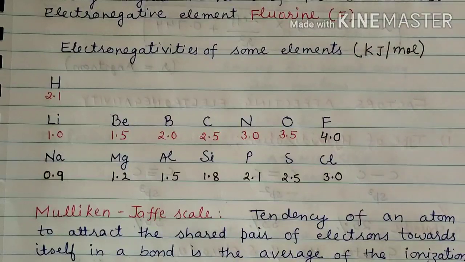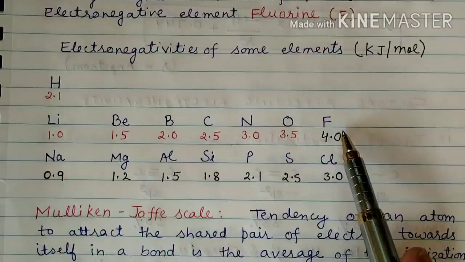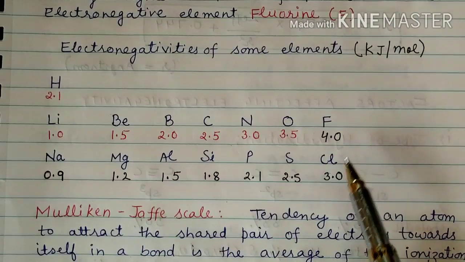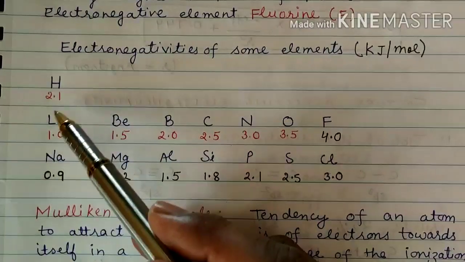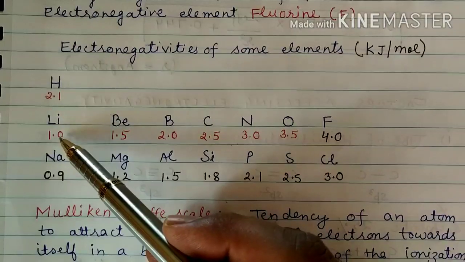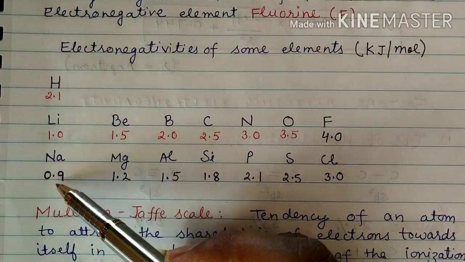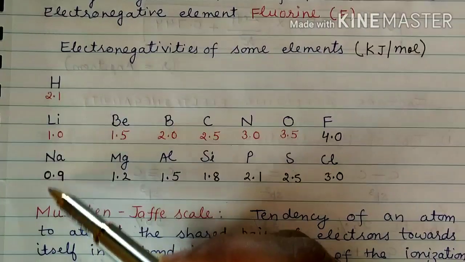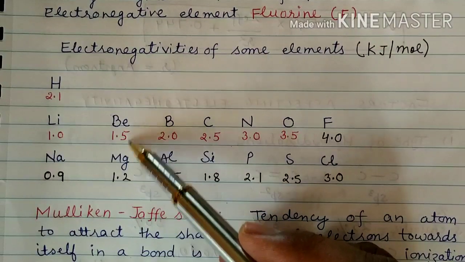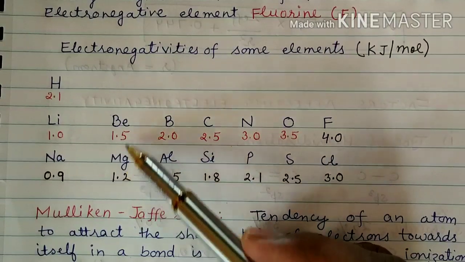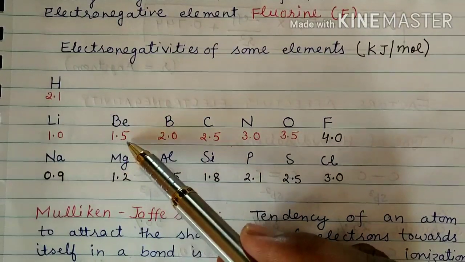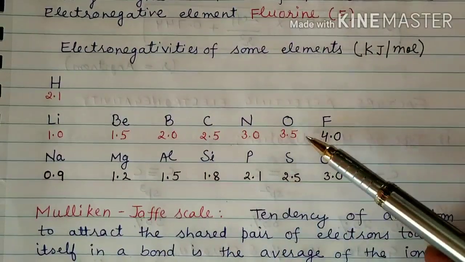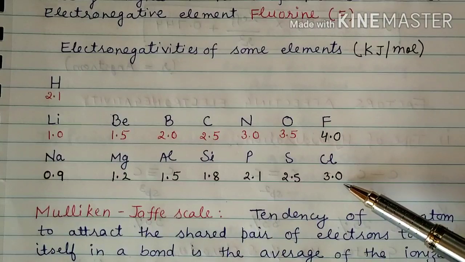And as you can see, on moving left to right in a period, the electronegativity value increases. And if we look down the group, you can see 2.1 for hydrogen, then lithium is 1.0, it decreased, and then 0.9, it is decreasing. That means the electronegativity value decreases down the group. Beryllium 1.5, magnesium is in the same group, and the electronegativity value is 1.2, decreasing. Here also it decreases.